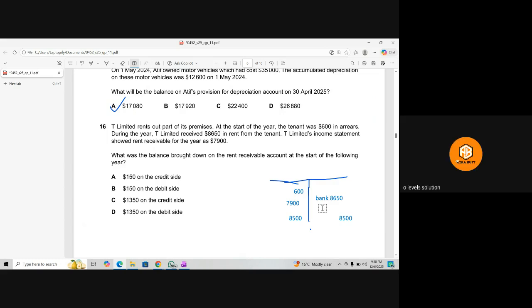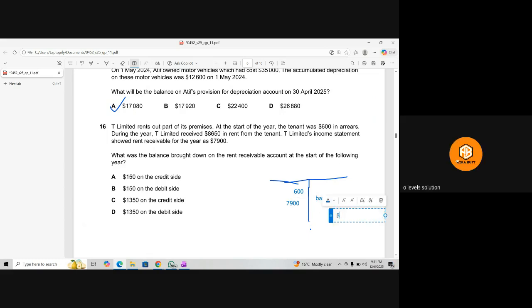No, sorry, the debit side is the lighter side. So I'm going to write 150 on the lighter side. This is 8,500. So 150 is on the debit side. B is the answer. Credit is the heavy side and debit is the lighter.